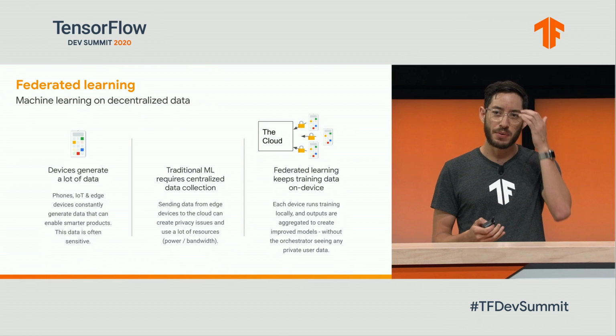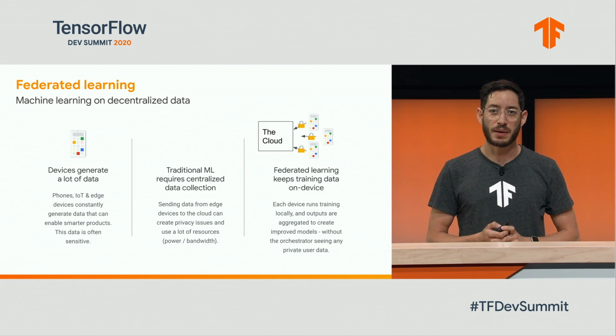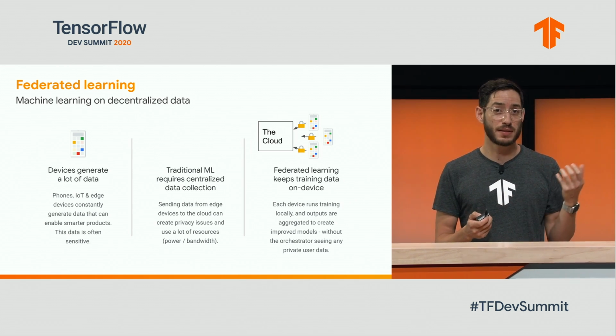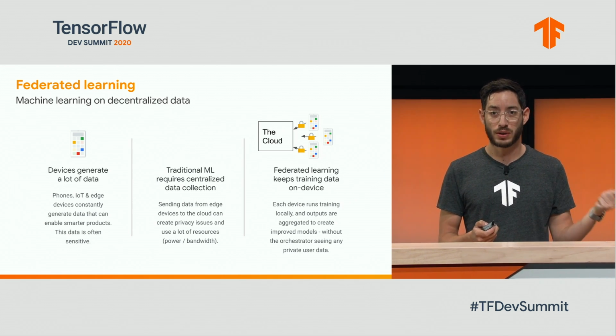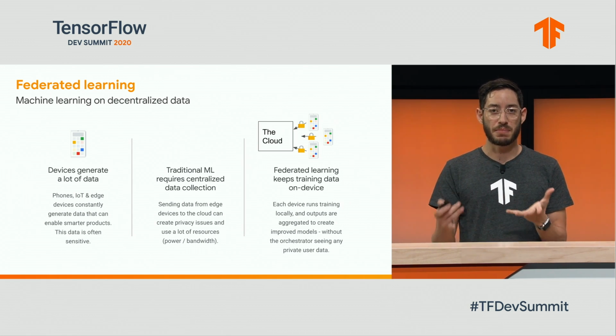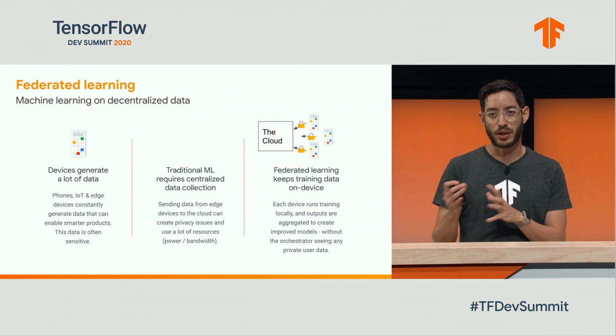This is what I was mentioning about TensorFlow Federated Learning. The idea is that devices generate a lot of data all the time. Phones, IoT devices, etc. Traditional ML requires us to centralize all of that data in a server and then train the models.